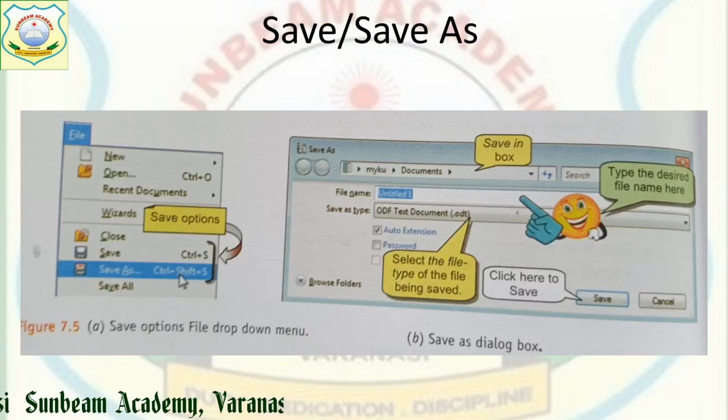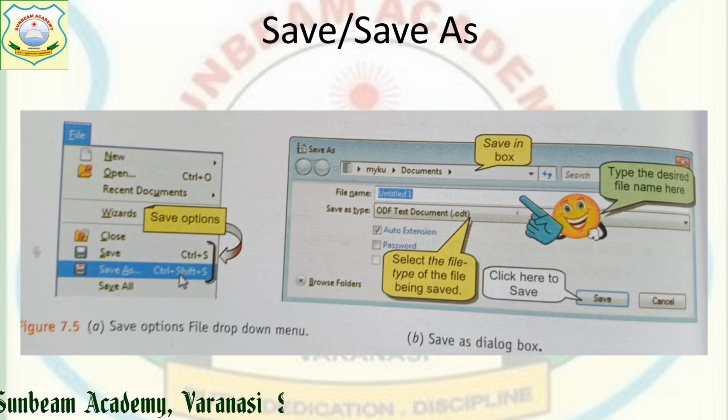Next, we see how we are going to save our document. There are two ways. One is Save and second is Save As. We have to know the difference between Save and Save As. Save and Save As both are used to save the document. Suppose I have updated a document, any document that has been created. We want to make changes to this, but that document is different from the original one. Then we will use Save As, because Save As will provide you the option to give another name.